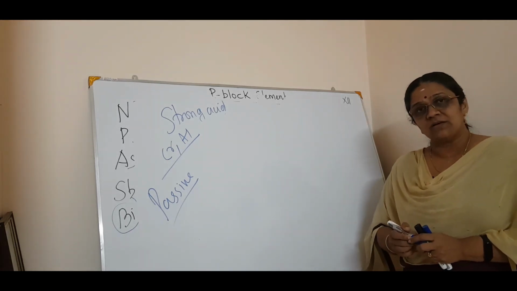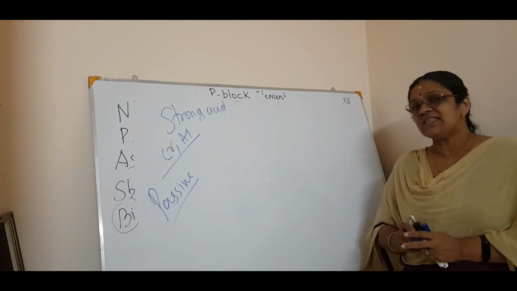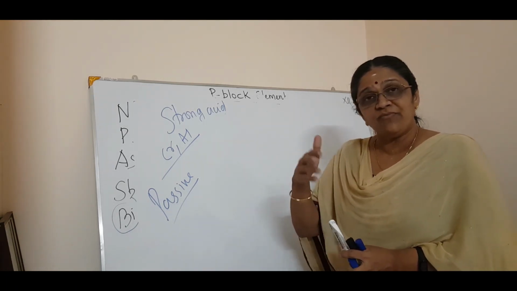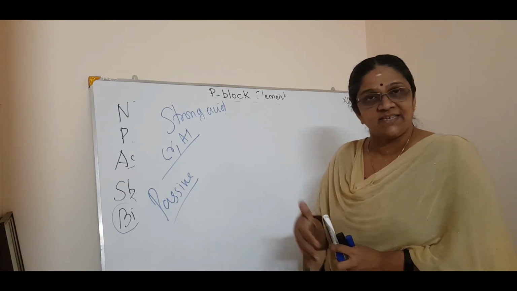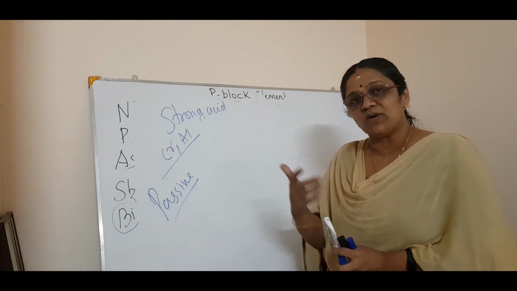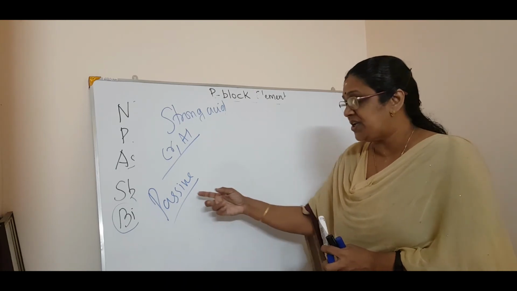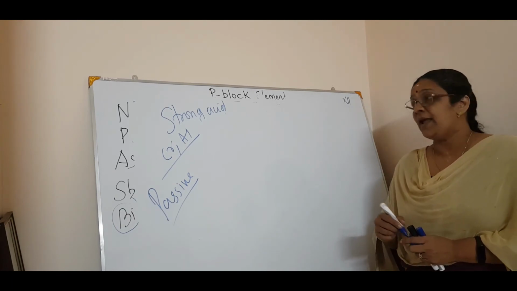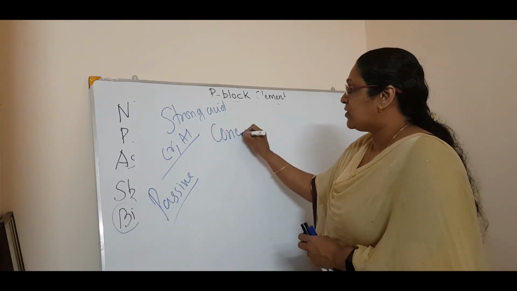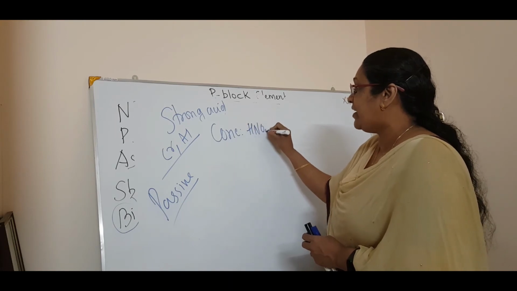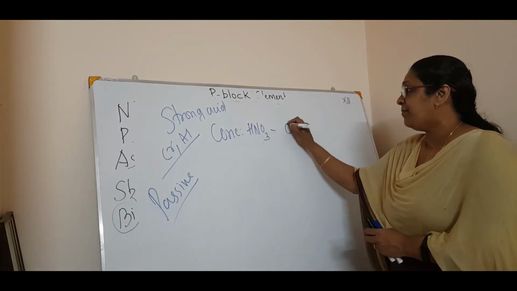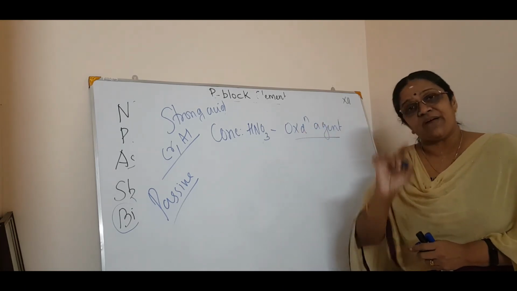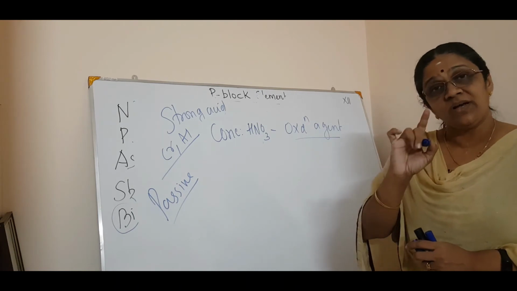Why? Do you know what will be the reason? If I say aluminium and chromium, you know aluminium forms a protective layer of oxide, isn't it? Aluminium oxide or chromium oxide, which prevents further reaction with nitric acid. Now, as we say, concentrated nitric acid is a very, very good oxidizing agent. The oxidation depends on three factors.